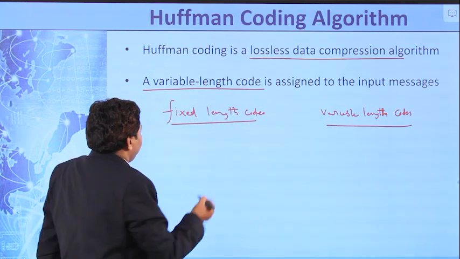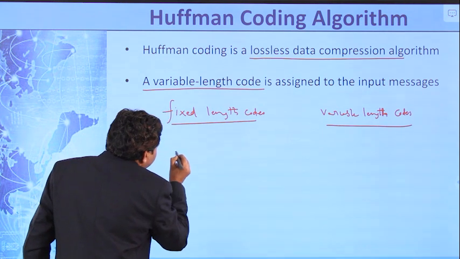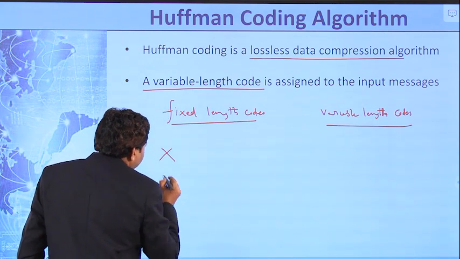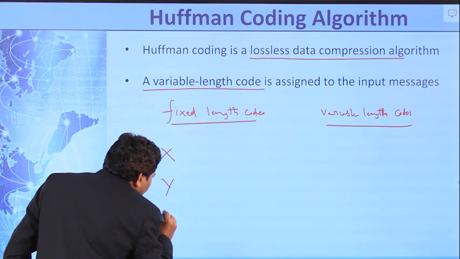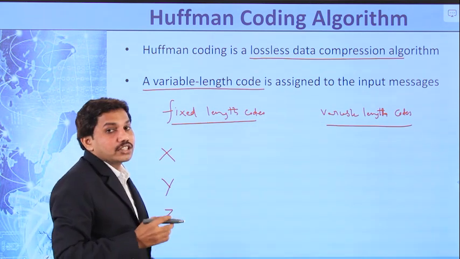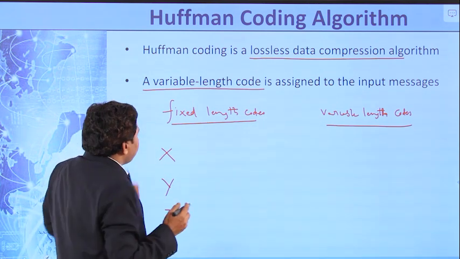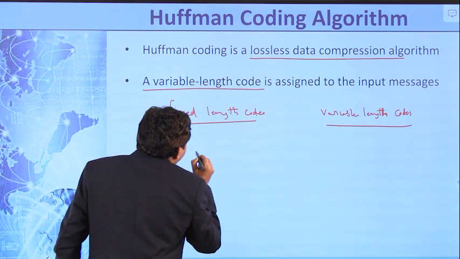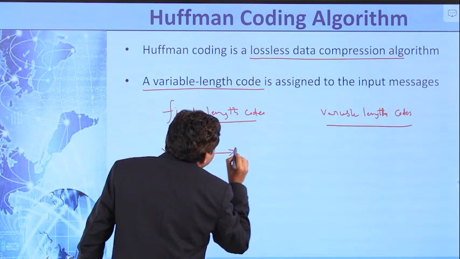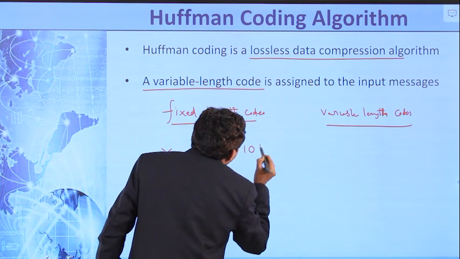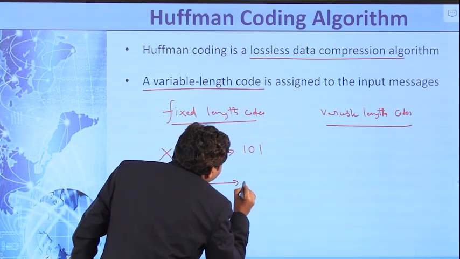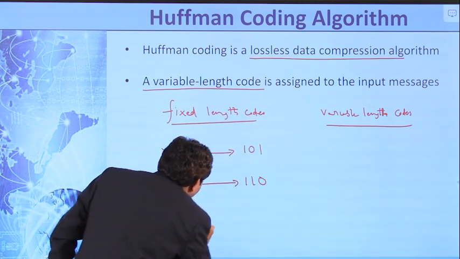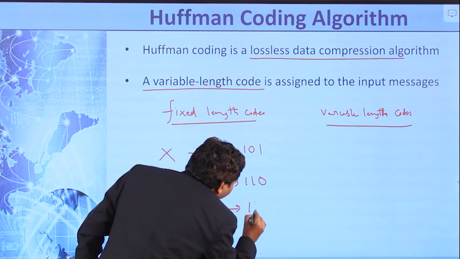For example, I am considering three symbols. Let us say X, another symbol is Y, and another symbol is Z. In case of fixed length codes, X is mapped to, let us say, 101, Y is mapped to 110, Z is mapped to 111.